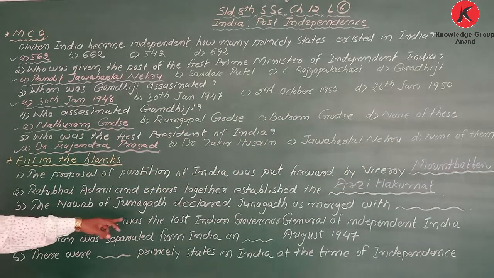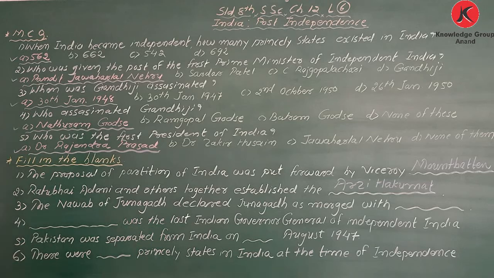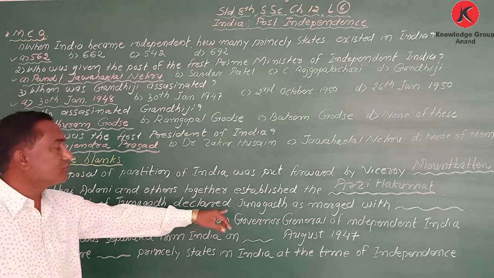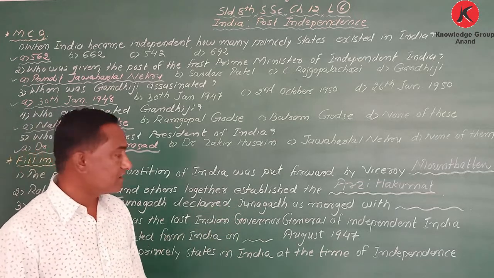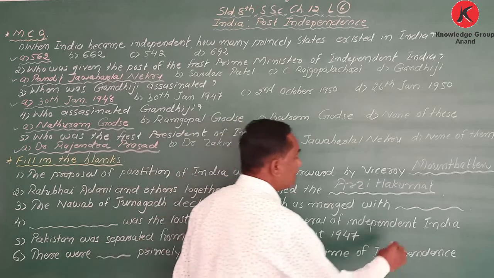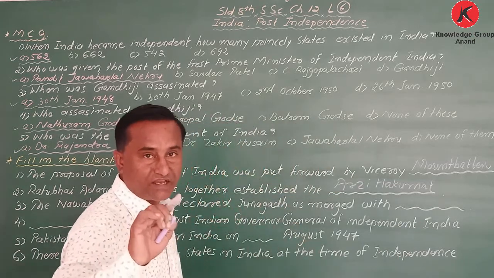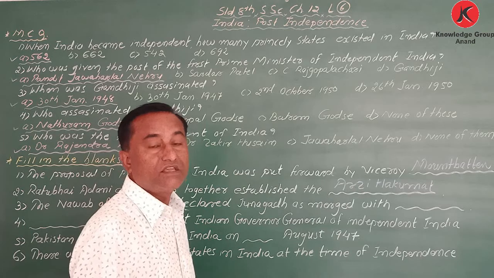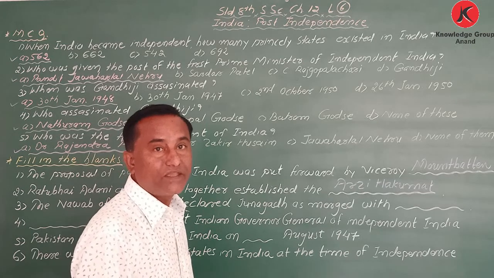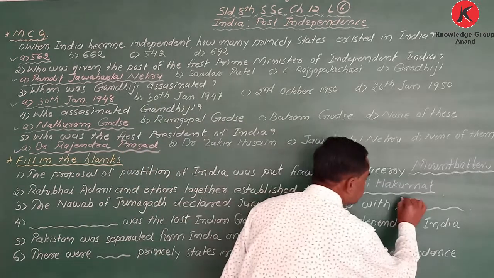The Nawab of Junagadh declared Junagadh as merged with which one? Earlier he was not ready to merge with India. He wanted to merge his state Junagadh with Pakistan.